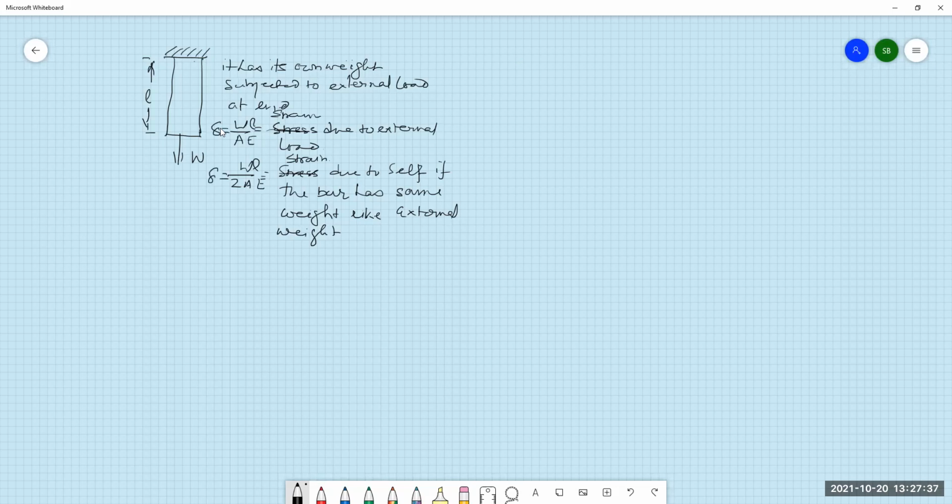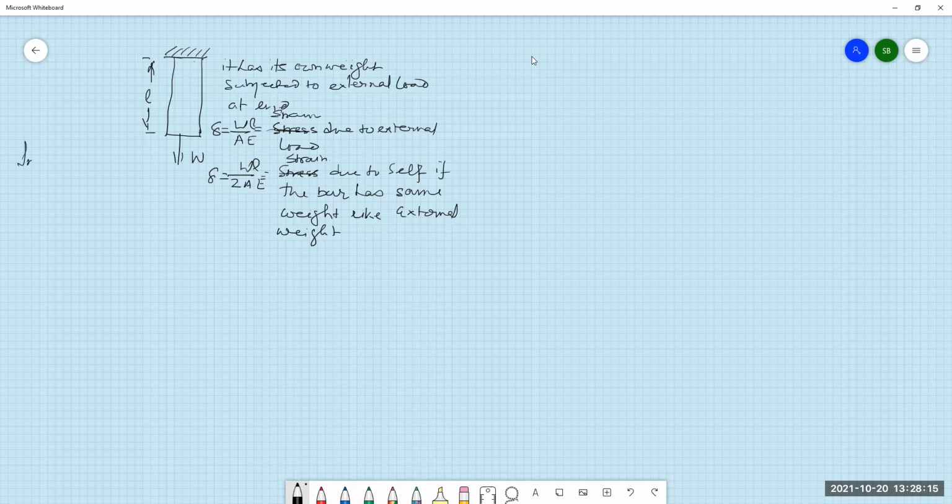Now, what will happen? This bar will have only the stress due to the external weight at the bottom point, and at the top end, the stress will be the stress due to the external weight as well as the stress created due to the weight of the entire bar itself. So the bar has minimum stress induced at the bottom end and maximum stress induced at the top end. But it may so happen, in our practice, that it may be like this.